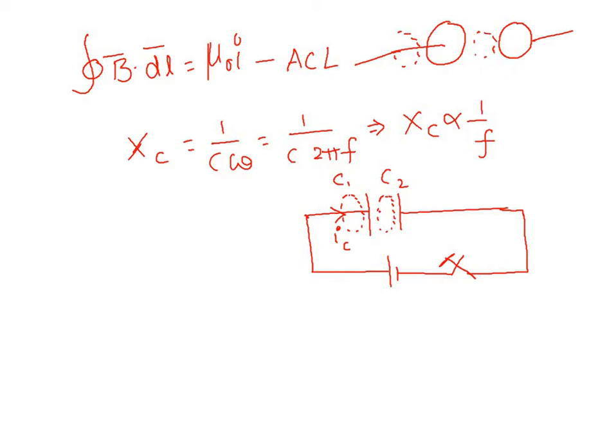Just behind and in between. So now for this region C1, let us apply Ampere's circuital law. Integral over the region C1, B bar dot dl bar, is equal to mu naught times the current, which we called IC.